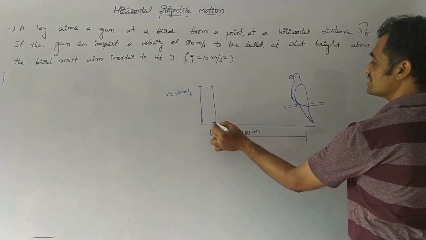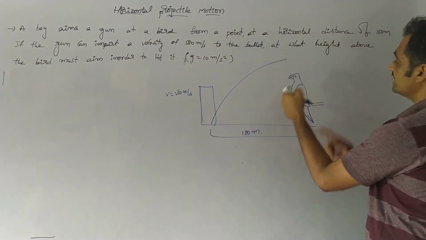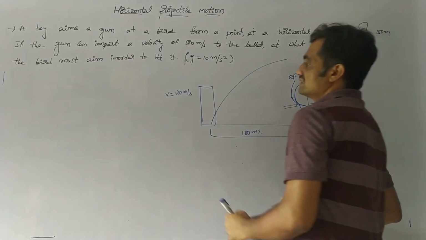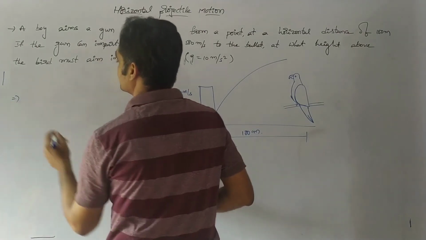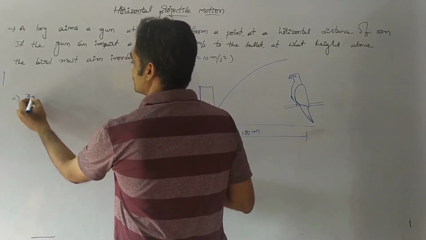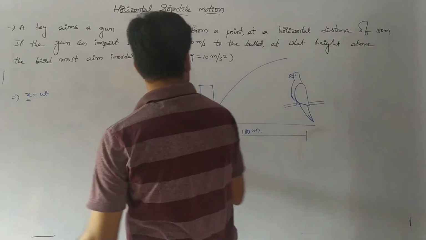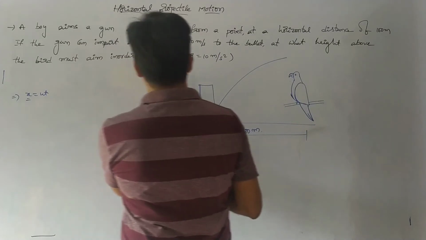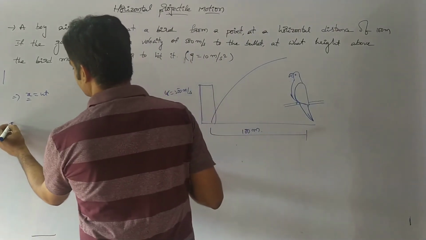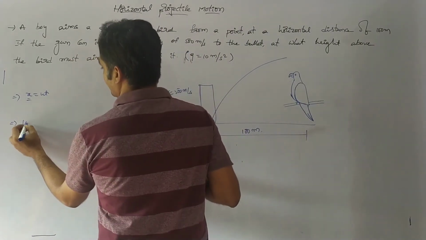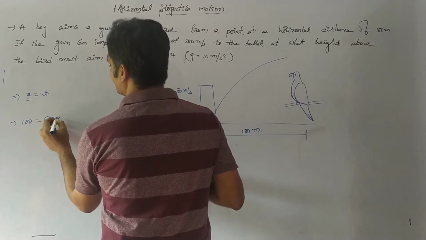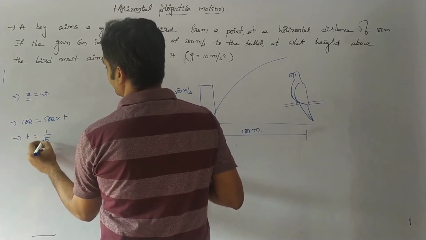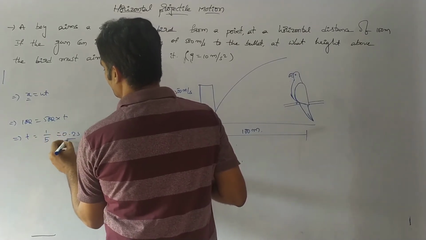Here the boy has to aim above the bird so that it hits the parrot. In order to find this, let us consider the equation x equals ut, where x is the horizontal distance, and the initial velocity is u equals 500 meter per second. If I substitute the values, where x is 100, 100 equals 500 into t, so 2 zeros get cancelled and we have t equals 1 by 5, that is 0.2 seconds.